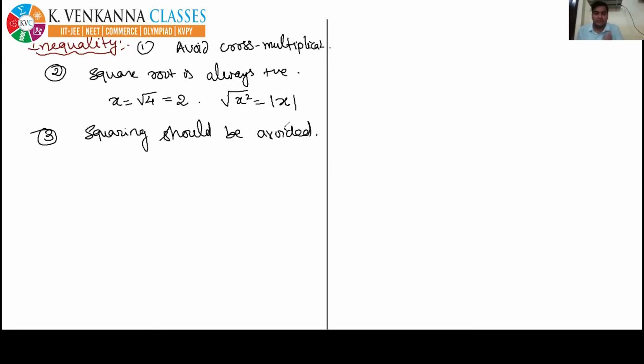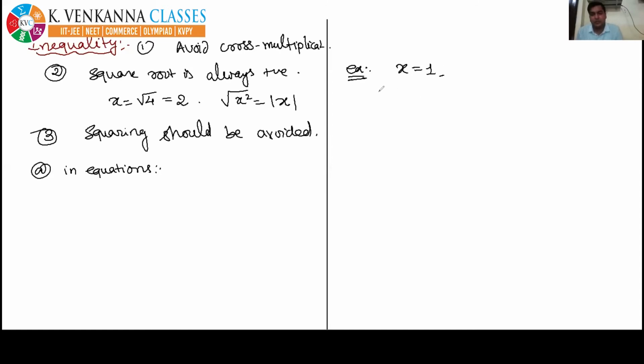Now let's see why it should be avoided in equations and why in inequalities. Let's also see in what cases we can square both sides. First of all, let's see equations. Why should squaring be avoided in equations? Please see the example. Suppose I write a very simple equation, x is equal to 1. This equation has only one root, x equal to 1.